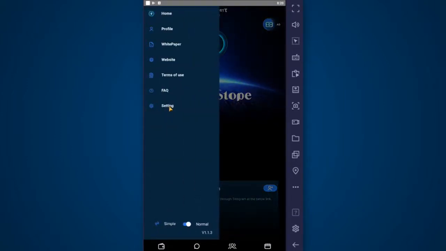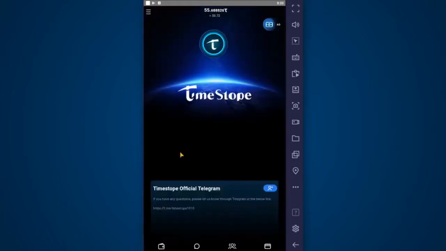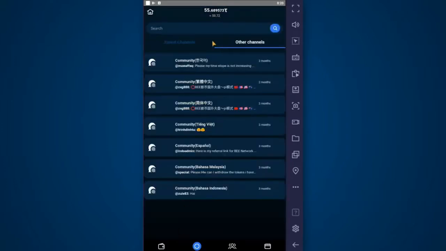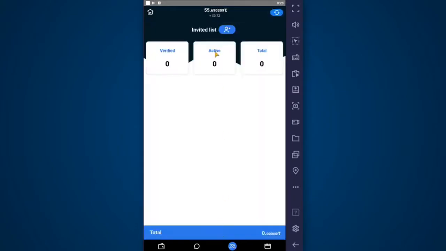Here's the settings. This can allow you to turn on the conversion indicator. Also an alarm and notifications for attendance. Here's just like a chat feature. Most of the crypto networks have it. This is the amount of people you've invited to TimeStope. Remember, this is how you can mine more.